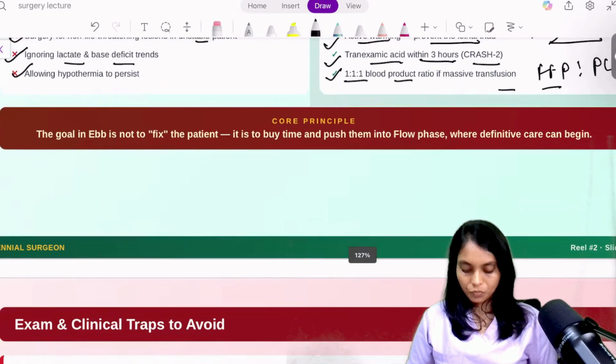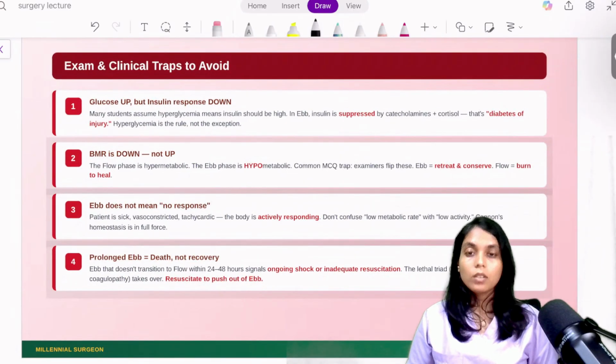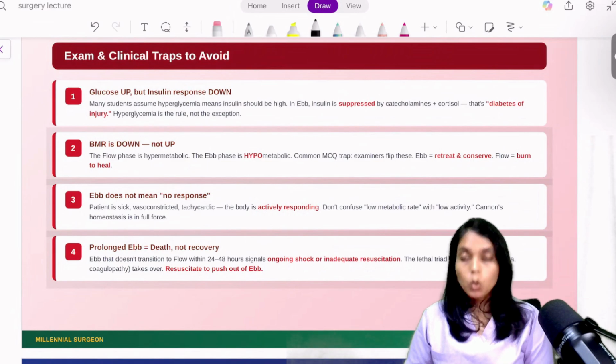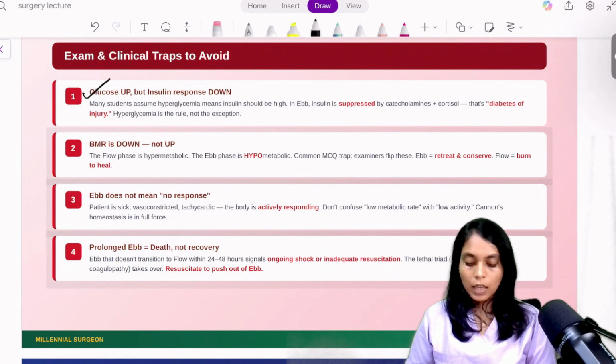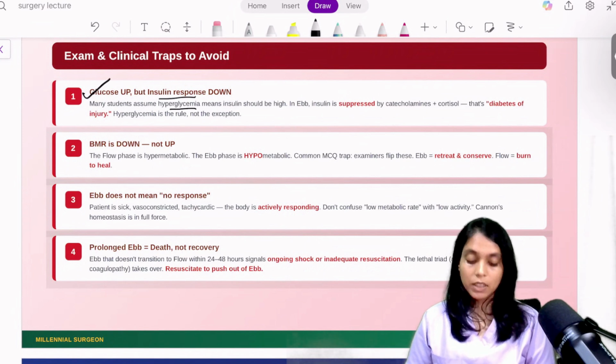Okay, now these are the things one should not ignore in the exam, and these are the traps. Think, if glucose is up and insulin response is down, that doesn't mean that it is simple hyperglycemia, because the patient is in a hyperglycemic state because the body needs sugar, and in this F phase insulin will get suppressed, and we call it diabetes of injury, hyperglycemia of injury.